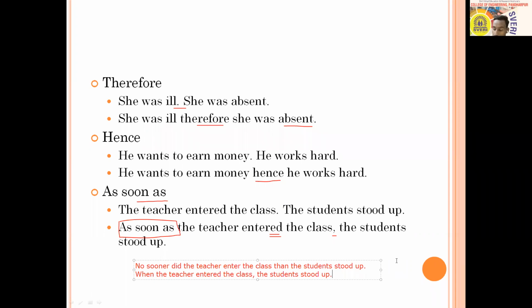Then 28, 29 absent. 30, 31, 32 absent. 33 to 36 absent. 37, 38 absent. 39, 40, 41, 42, 43 absent. 44, 45, 46 absent. 47, 48 absent. 49 to 53 absent. 54 to 58 absent.